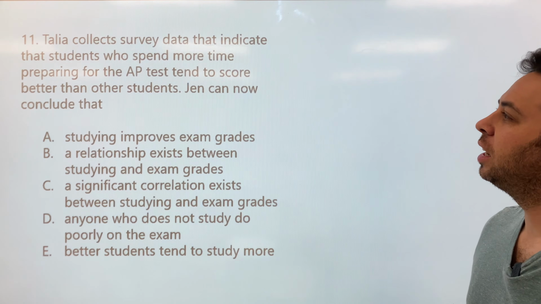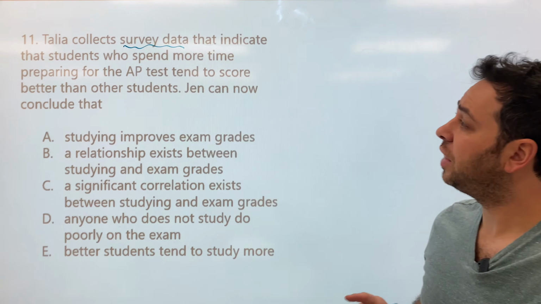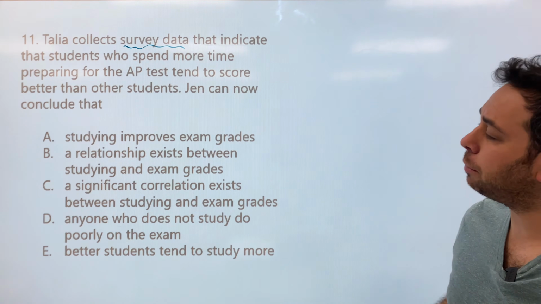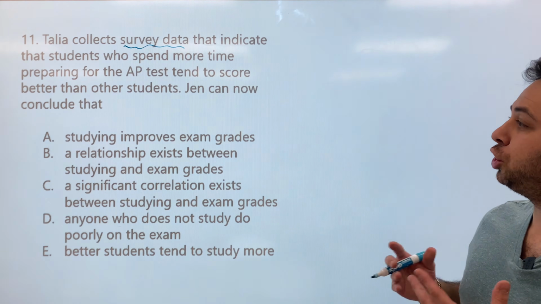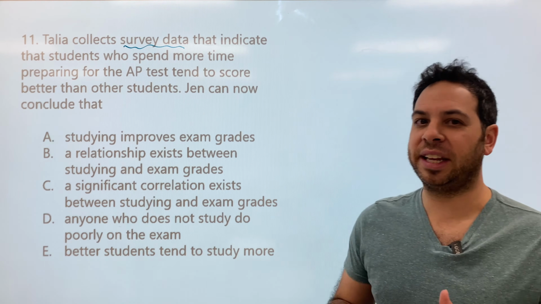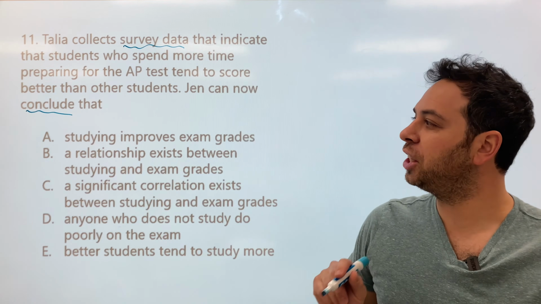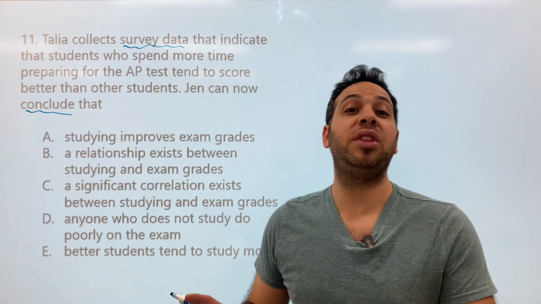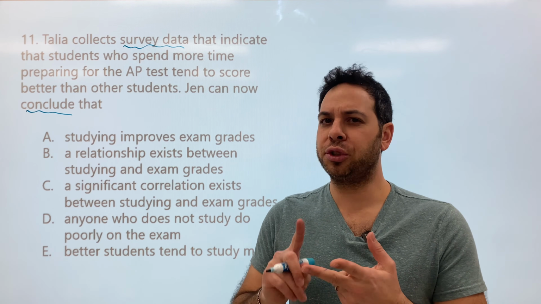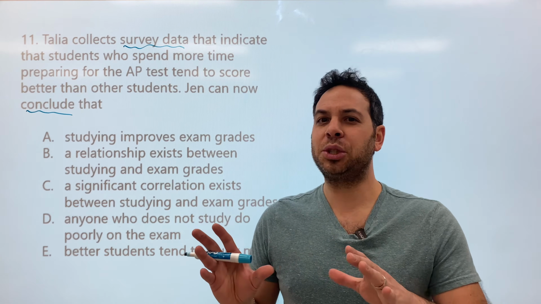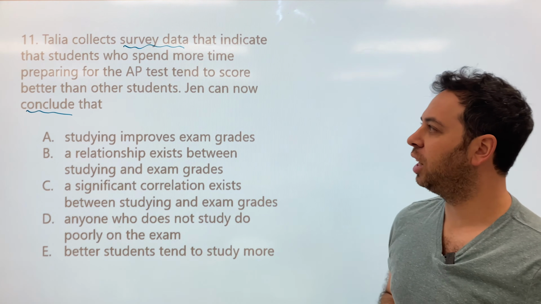All right, number 11. Talia collects survey data that indicate that students who spend more time preparing for the AP test tend to score better than other students. Jen can now conclude that. All right, a couple things stand out to me. When it says Jen can now conclude that, they are going to try to trip you up, okay? They're going to make you think there's a causal relationship, right? Anytime you have a question about correlations or surveys or case studies, there's always going to be an answer that's going to make you choose causality, that X causes a change in Y. So look out for that with our answers.